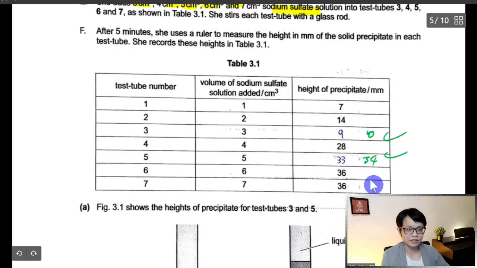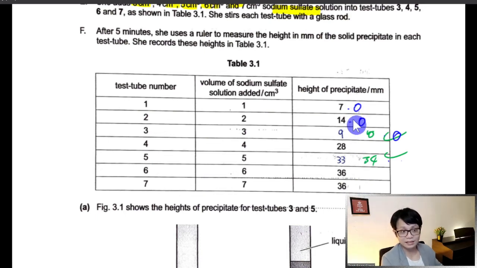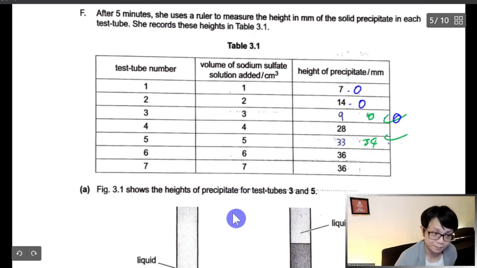Make sure that you follow the decimal. Let's say if here it has 7.0, you just follow, okay? 14.0, you just follow. 10.0, then follow. So just follow the decimal. If you see the graph, if it's 2 decimal places, then you follow 2 decimal places. Even though it's 0, you just put 0.0, okay? Because that is the marking scheme.